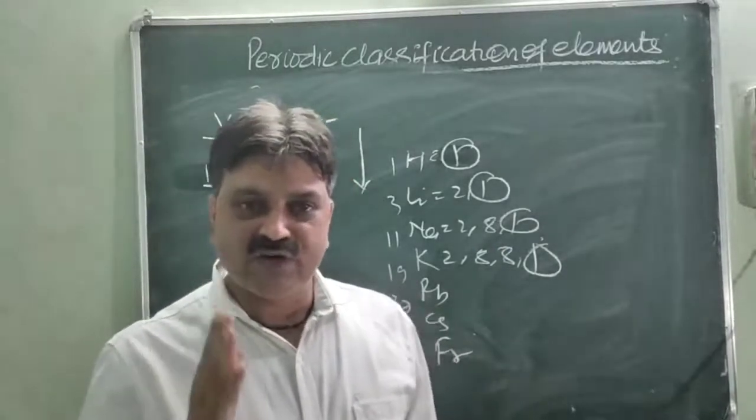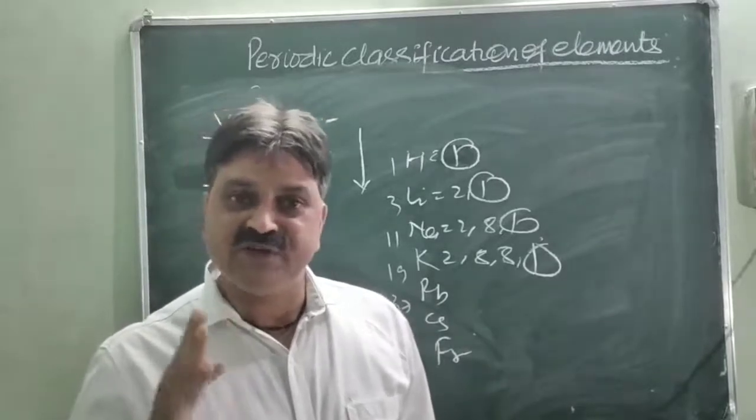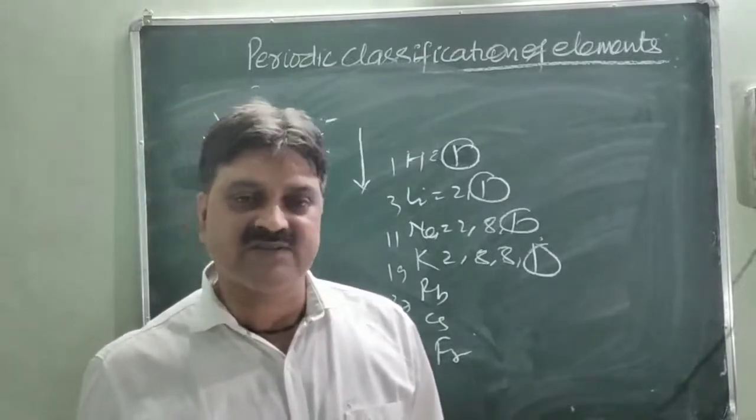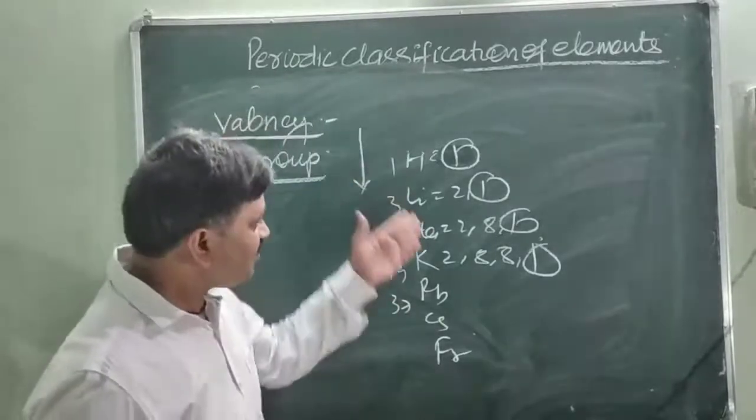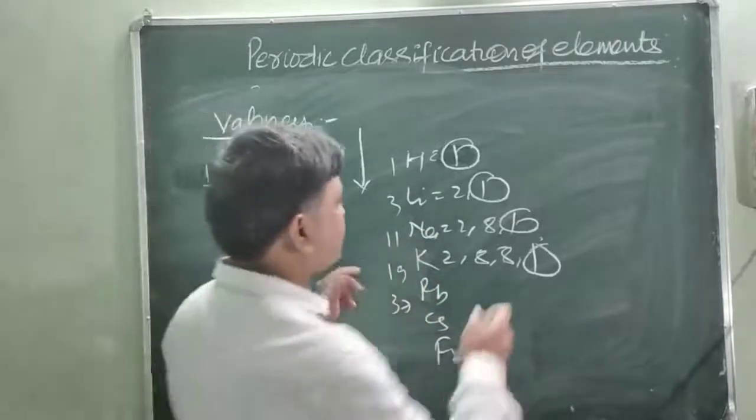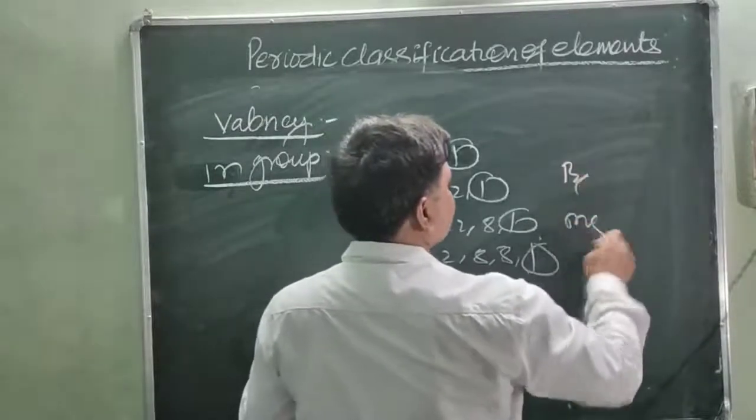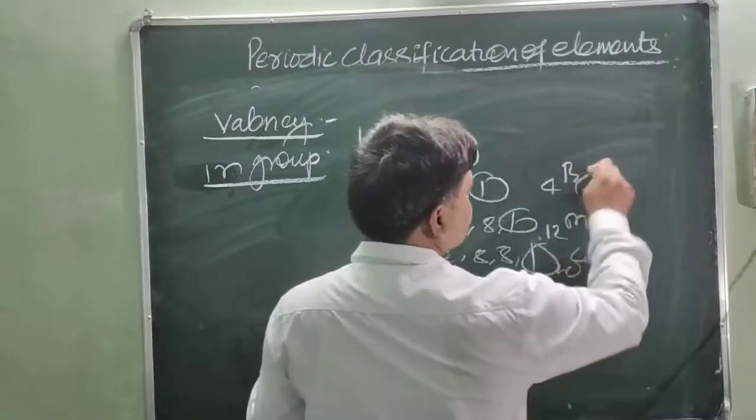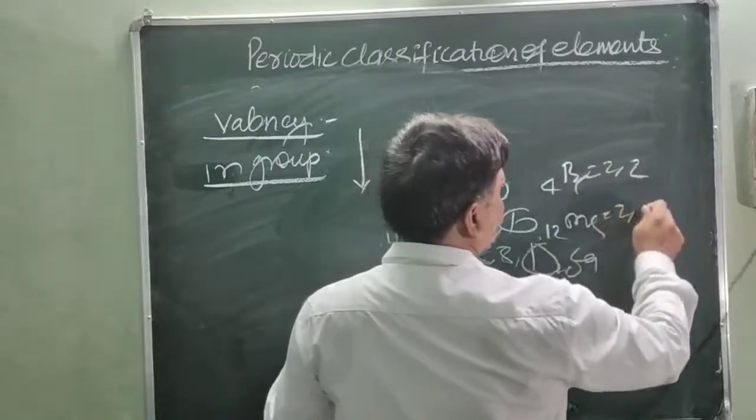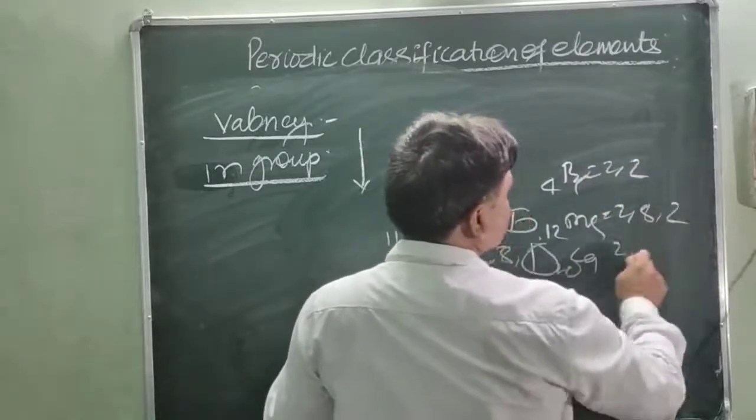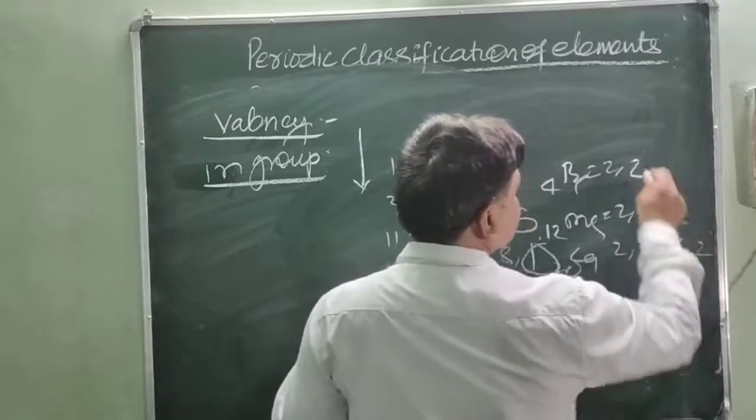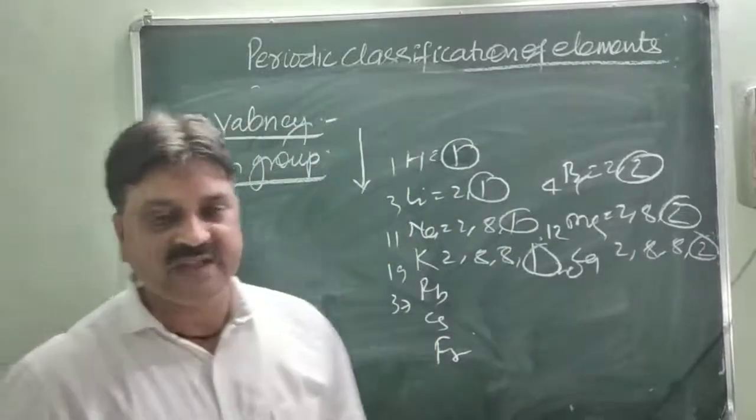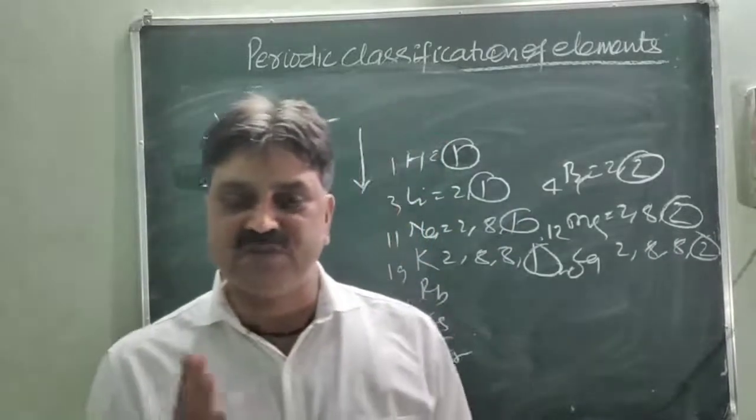So in a particular group, their valency remains the same because of the presence of the same number of electrons in the valence shell. Just like in the first group, 1 electron. The second group has beryllium, magnesium, calcium, with atomic numbers 4, 12 and 20, and configurations 2 and 2, 2, 8 and 2, 2, 8, 8 and 2. You will see in all these cases 2 electrons are present in their valence shell. So their valency is 2. So the valency of the group remains the same because of the same number of electrons.